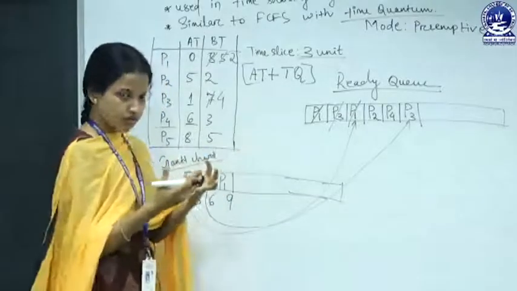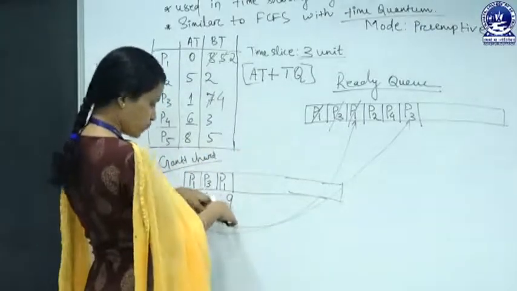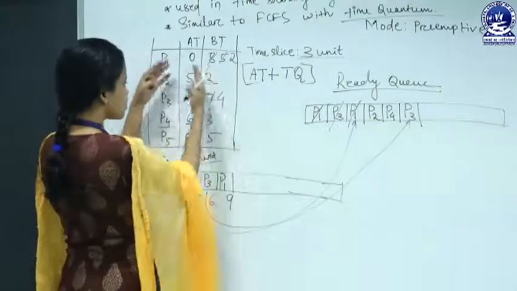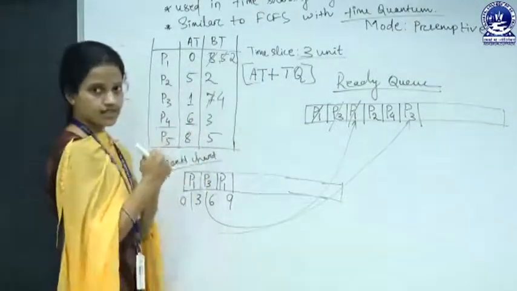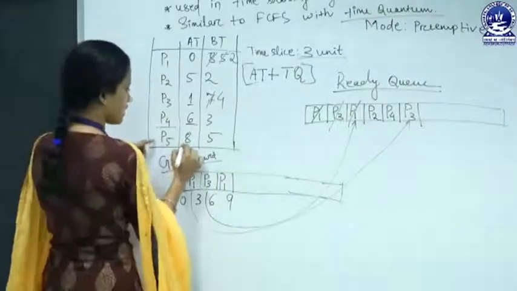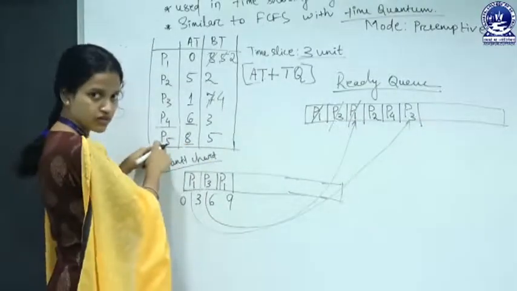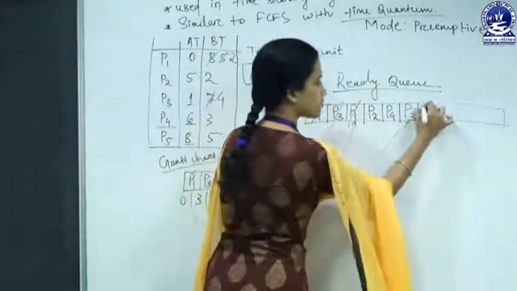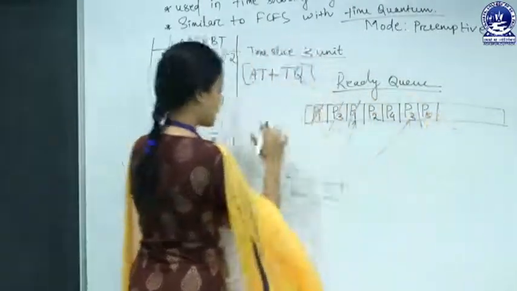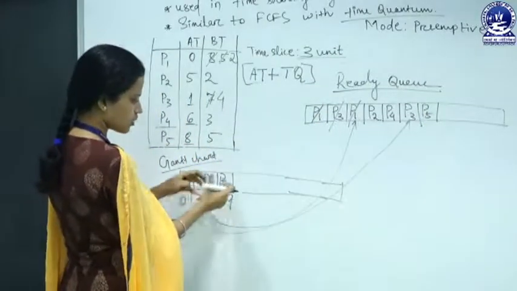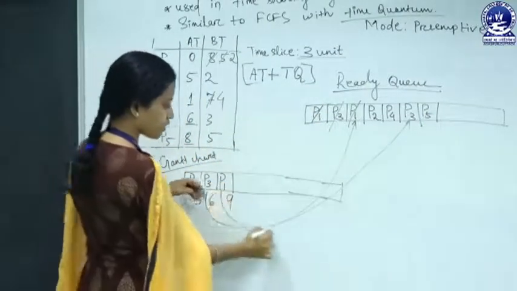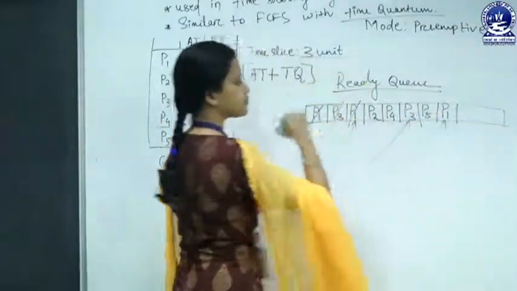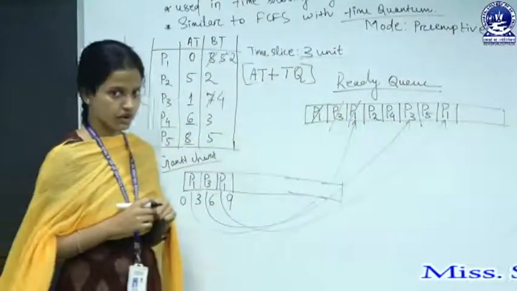Again, check: before 9 millisecond, is there any process which has arrived at the ready queue? Yes, at 8 millisecond we have P5. So let us put this P5 into the ready queue, and then we have to preempt P1 again to the ready queue. Fine.